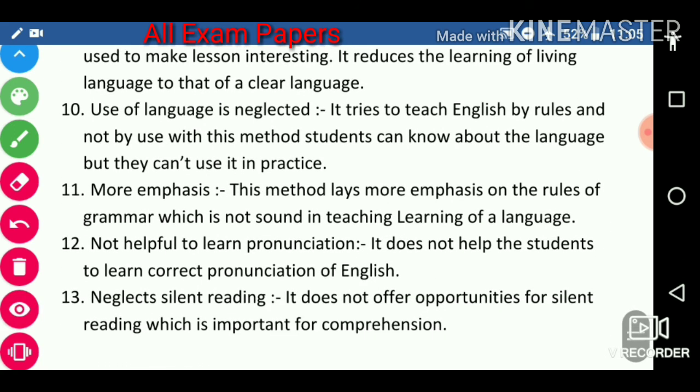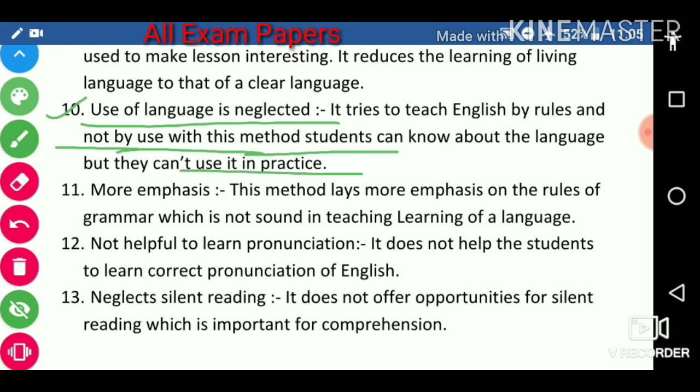Next, use of language is neglected. It tries to teach English by rules and not by use. With this method, students can know about the language, but they can't use it in practice.